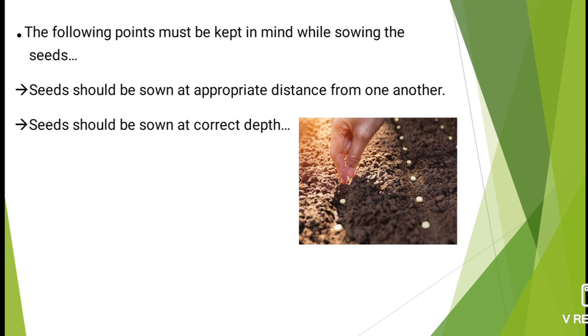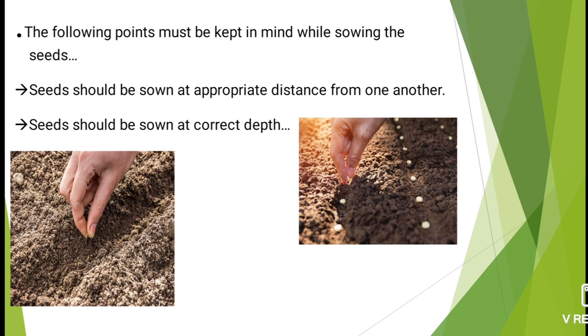Okay, so if the farmers sow these seeds too deep, the seeds cannot reach upward, and if farmers sow the seeds too shallow, these seeds can be washed away and they cannot even grow. Here you can observe this person is sowing the seeds by maintaining the correct depth. So this is the example of the correct depth which is sown by the farmers.